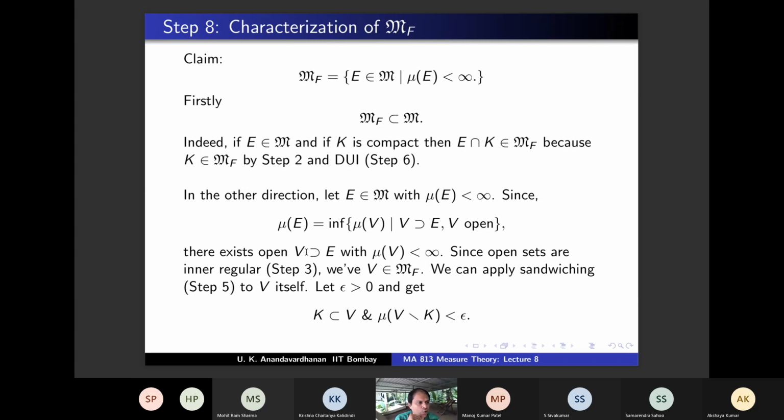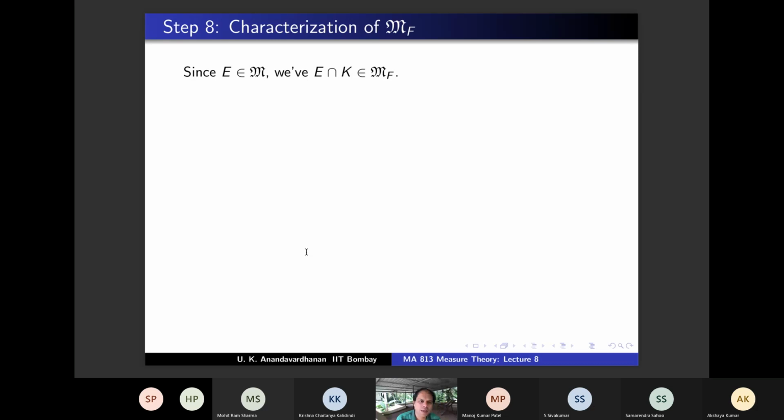So the whole point is to show that mu E minus epsilon is not an upper bound for compact sets contained in E. That's what we are going to show. So this much we have got, and E is in M, therefore E intersection K is in MF.